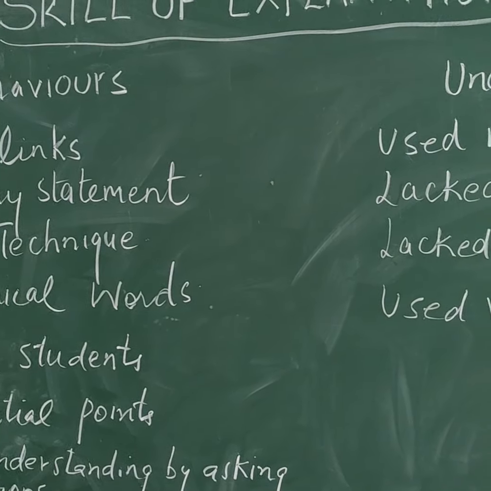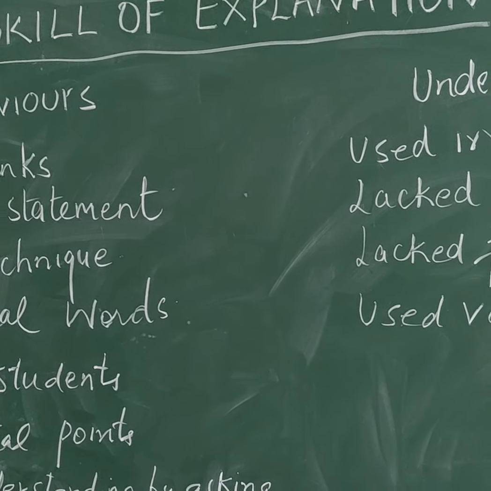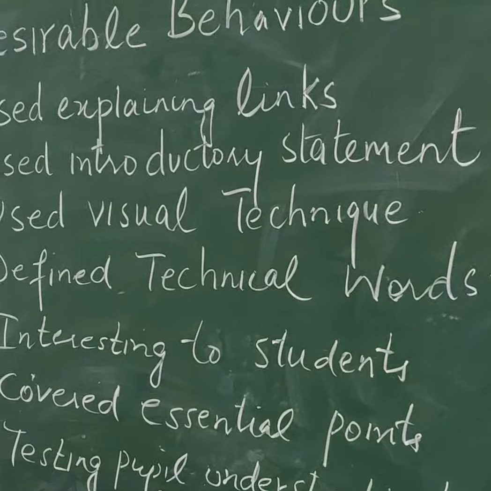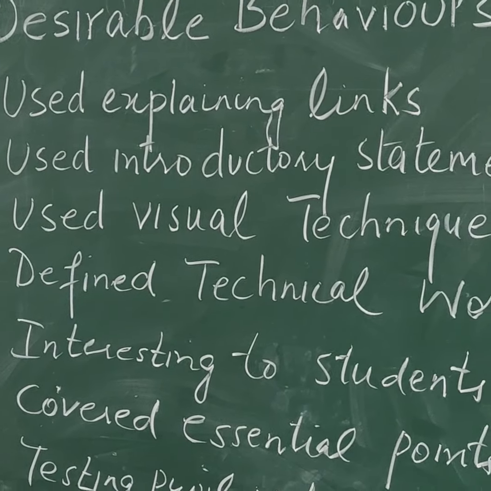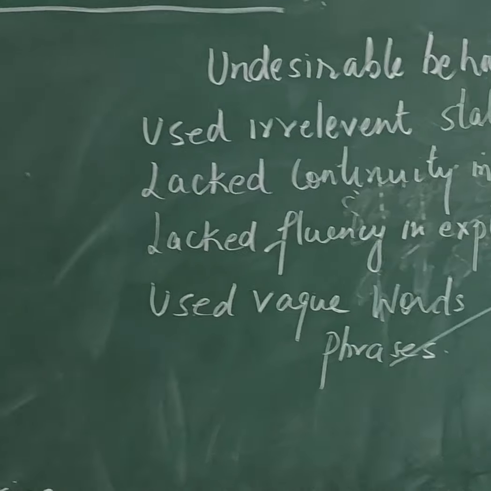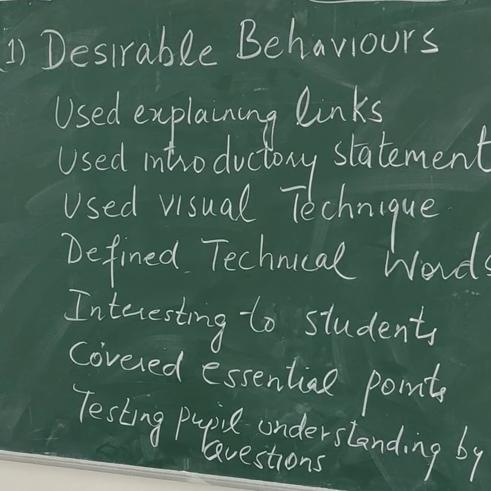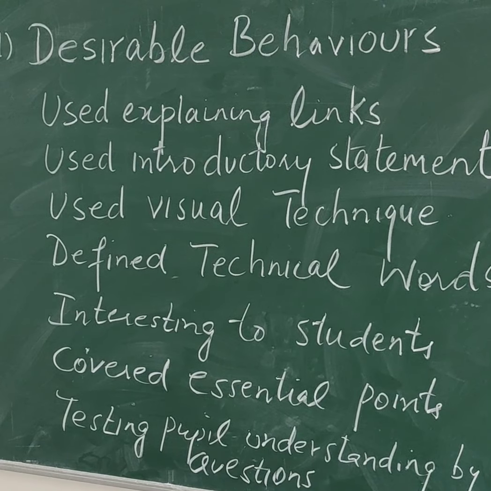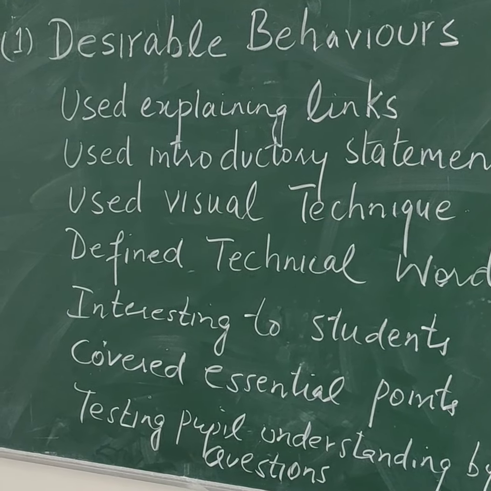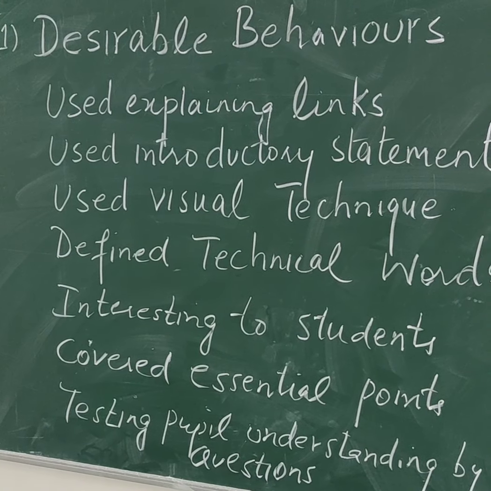Dear students, today we are going to do the skill of explanation, micro skill of explanation. We have two types of components in this micro skill. First is desirable behaviors and the second one is undesirable behavior. So a teacher, while teaching a micro skill, when the teacher is explaining certain content, these desirable behaviors are expected from the teacher. First desirable behavior is used explaining links.